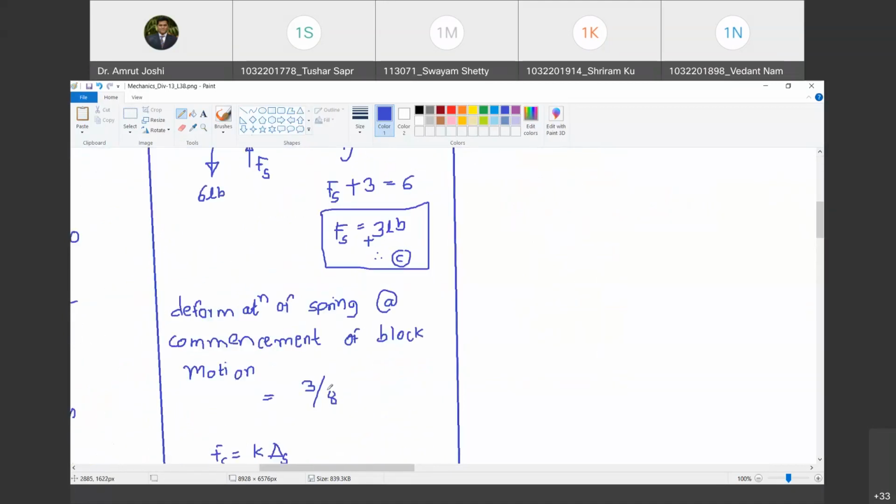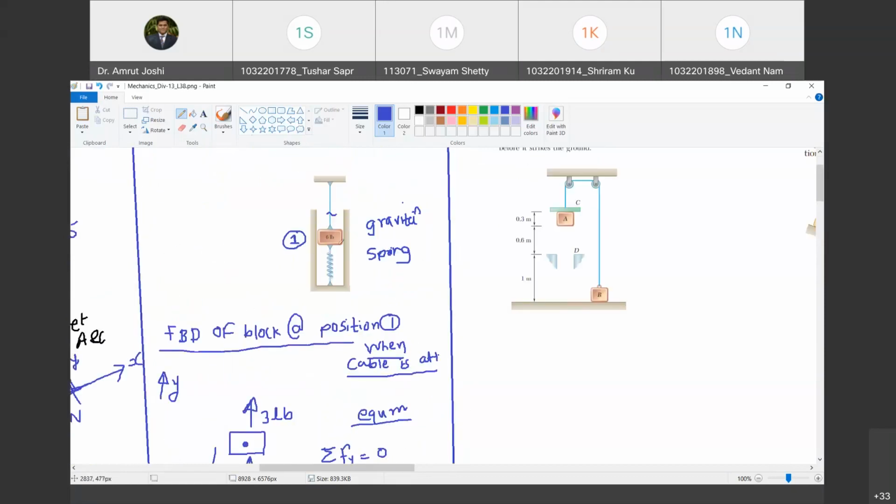What is the unit of 3? Pounds. What is the unit of 8? Pounds per inch. So pound will get cancelled and this deformation will be in inches. Do you agree with me? Yes, sir. So the spring has already deformed by an amount 3 by 8 inch. Happy? Yes, sir.